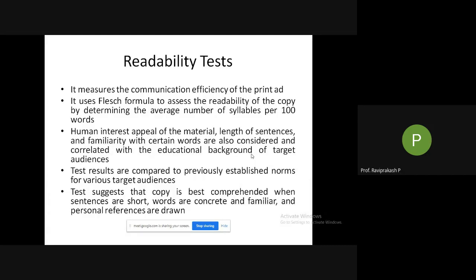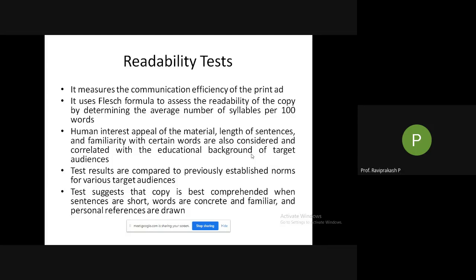Take one more example. Inferno. It is having three syllables. Inferno. So three syllables. Like this, we are finding out the average number of syllables that we are using in 100 words. Then the human interest appeal of the material, length of sentences, and familiarity with certain words are also considered and correlated with the educational background of the target audience.